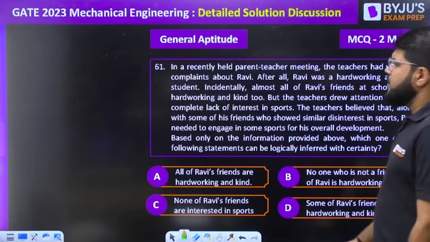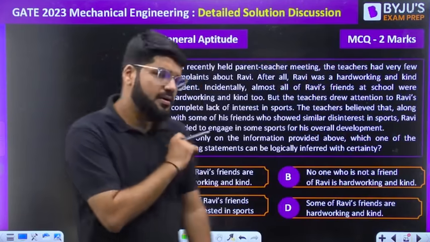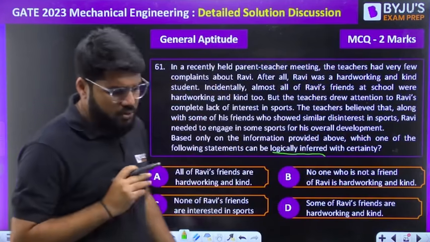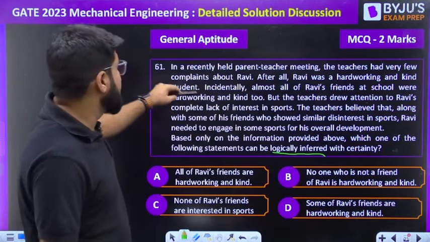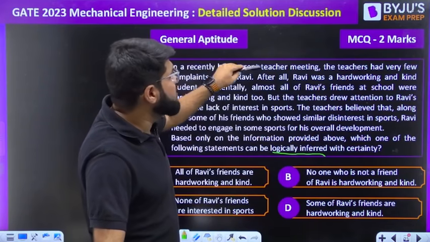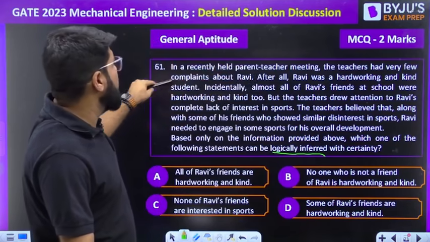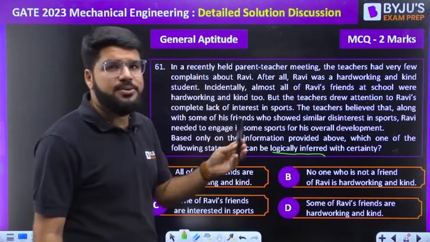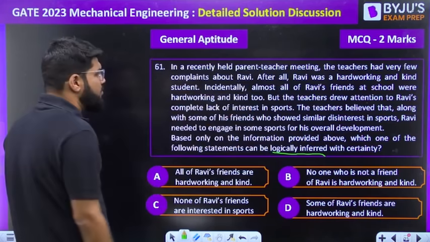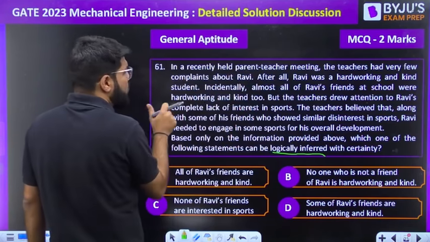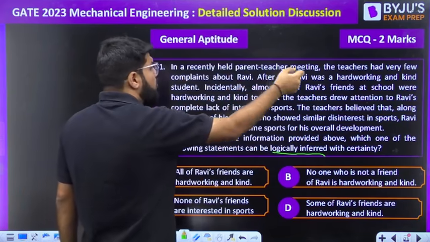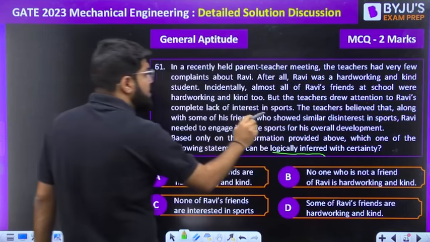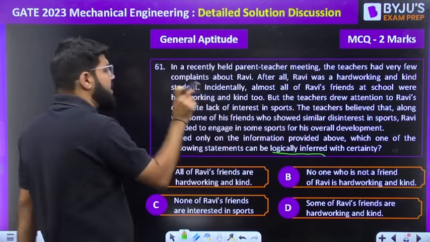Okay, general aptitude. Logical inference question, logical conclusion. Very simple actually. It just looks like a big question, but it is a very simple logical reasoning question. In a recently held parent-teacher meeting, the teachers had very few complaints about Ravi. After all, Ravi was a hardworking and kind student. That is why the teachers had only very few complaints about him. Incidentally, almost all of Ravi's friends at school were hardworking and kind too. But the teachers drew attention to Ravi's complete lack of interest in sports.